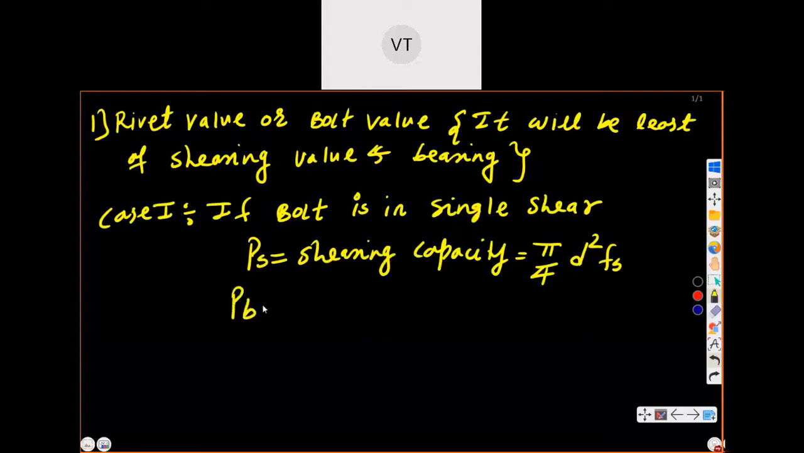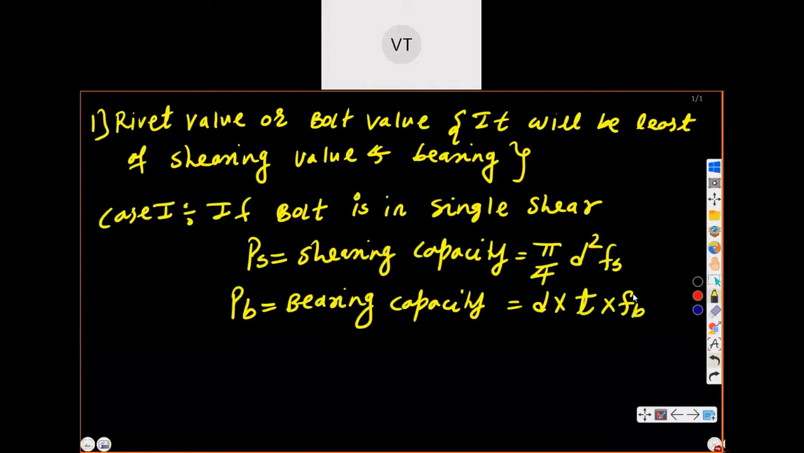And PB is equal to what? This is the bearing value, or bearing capacity. The formula is d, the diameter, into t, the thickness of plate, into Fb. That is bearing. So I'm writing everything here. That means your bolt value will be the least of the shearing value and bearing value. This d is the diameter of bolt.